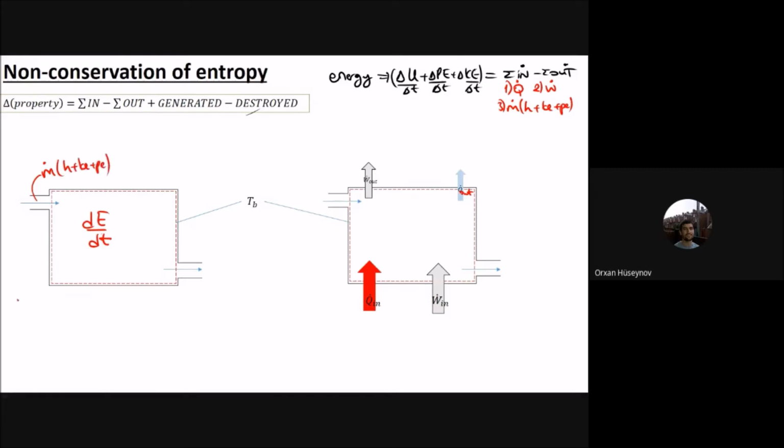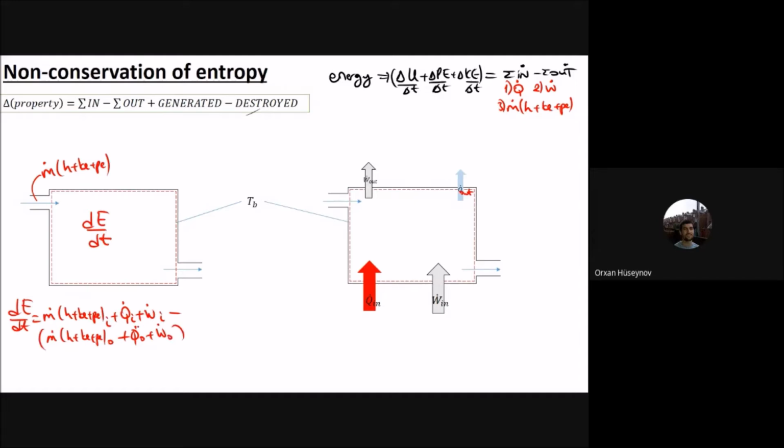Okay, so if I write it, dE/dt will be equal to m dot times h plus kinetic energy plus potential energy. These are in, plus Q dot in, and plus work dot in. This is Q dot and this is work dot, minus. So you will have m dot h plus kinetic energy plus potential energy. This one is the out part, minus, so sorry, Q dot out plus work dot out, and the sum of it. This is the energy balance.